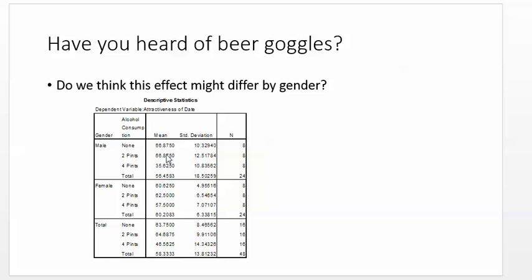If we look at men who drink none, they're about 66, and with 2, 66. No difference. But when they've had 4, oh, it's 35.6. That's not good. Whereas if we look at women, we get 60.6, then at 2 pints, 62.5. So they've gone up a little bit. And then at 4 pints, 57.5. So they've dropped, but not nearly to the extent that men have, okay? And this is what's showing us what we call an interaction.